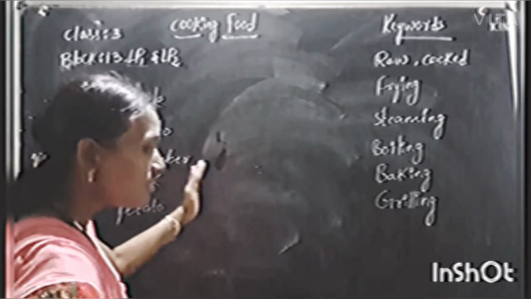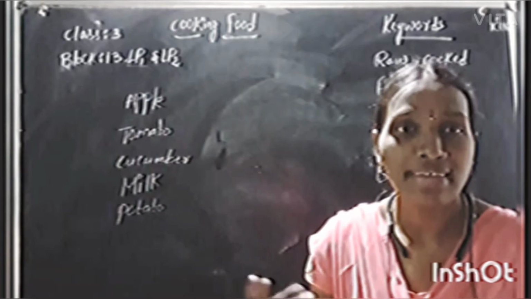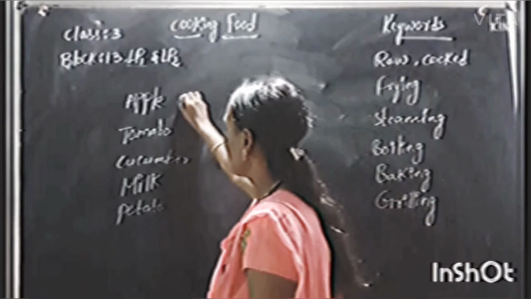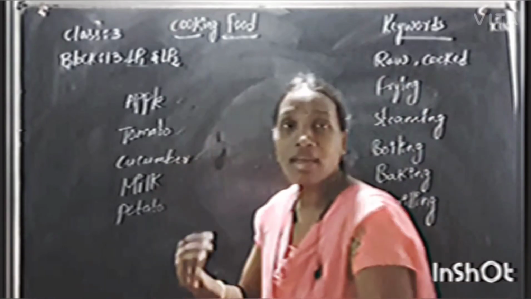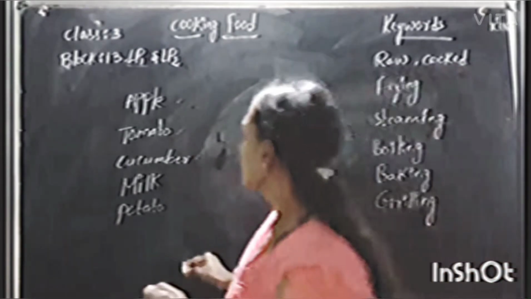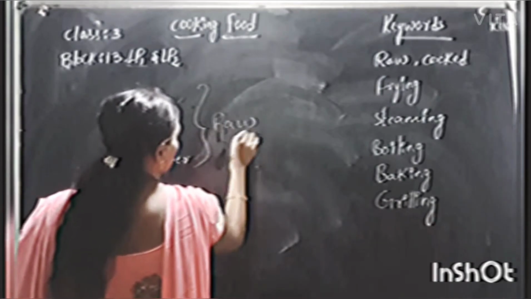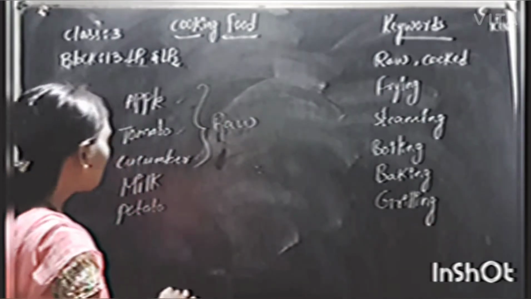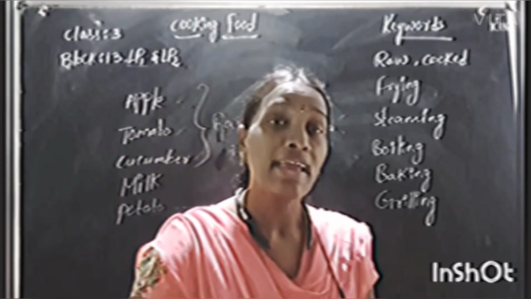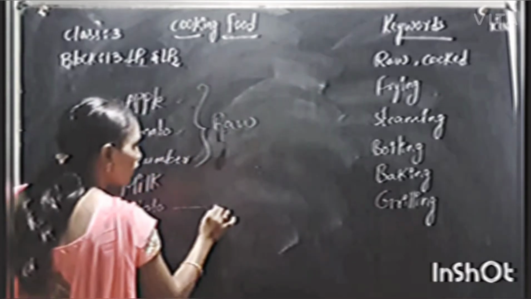Which of these food items can I serve on the plates directly? Can you tell me? Yes, I can serve apple, tomato and cucumber without cooking, because we can eat them raw, means without cooking. But I cannot serve potato without cooking.